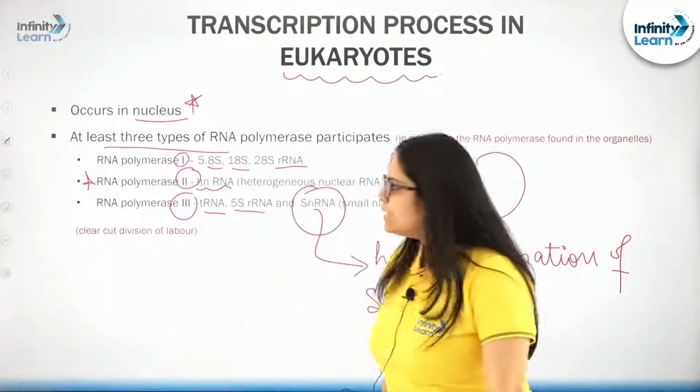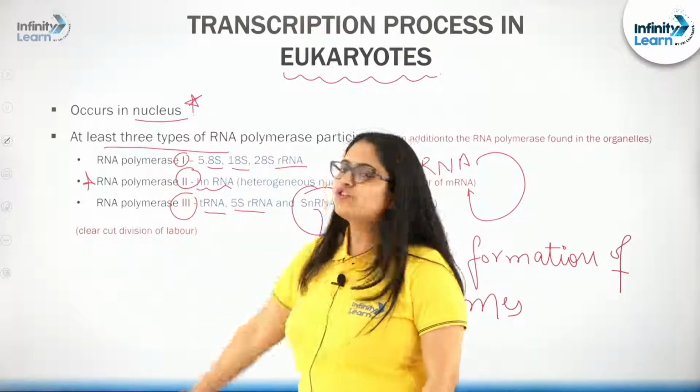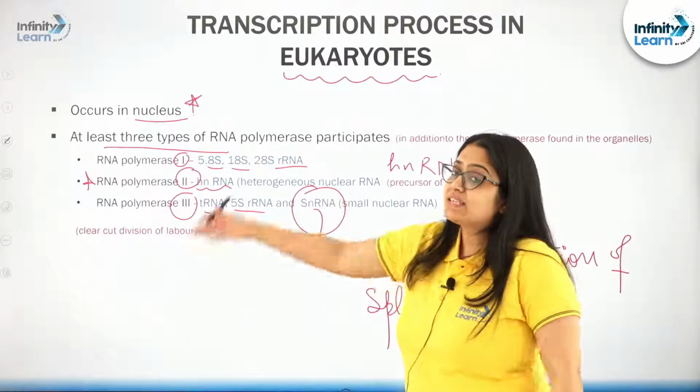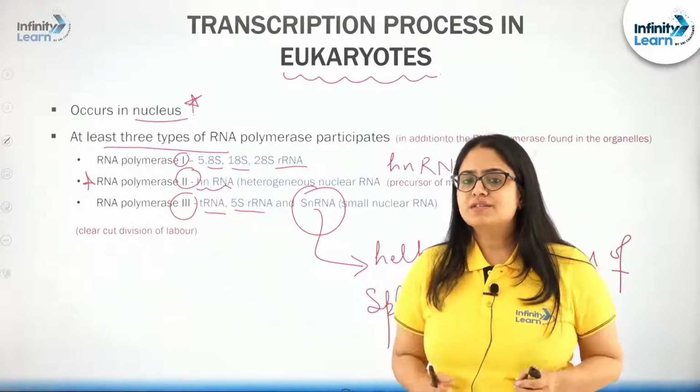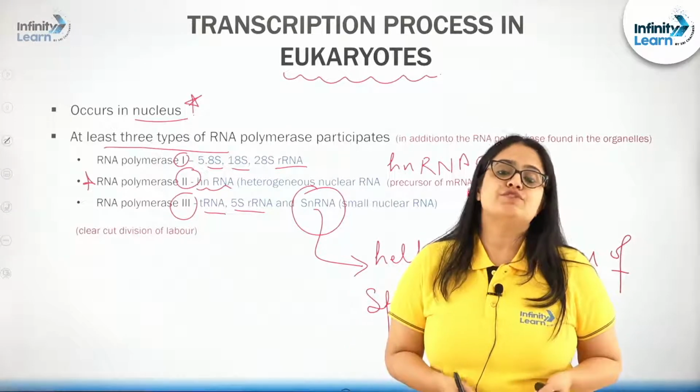And my kids, please notice, if you notice these three types of RNA polymerase and the types of RNA they are making, it clearly represents what? A clear-cut division of labor.